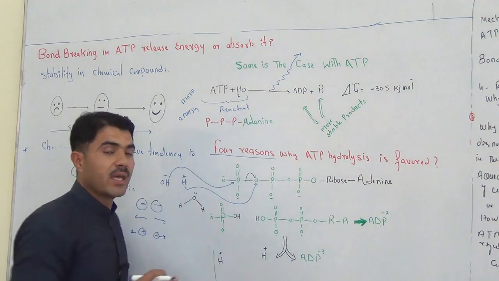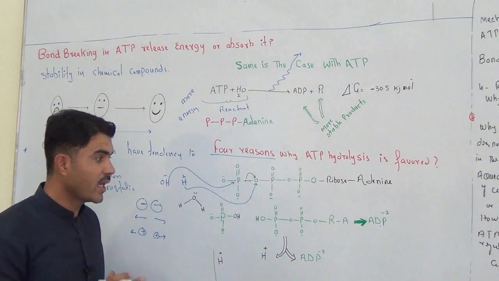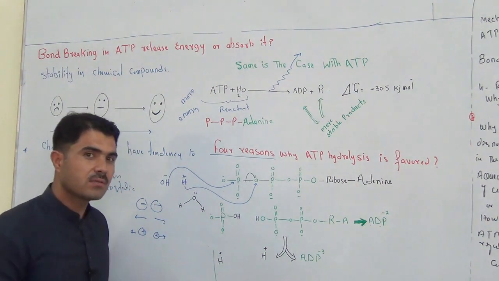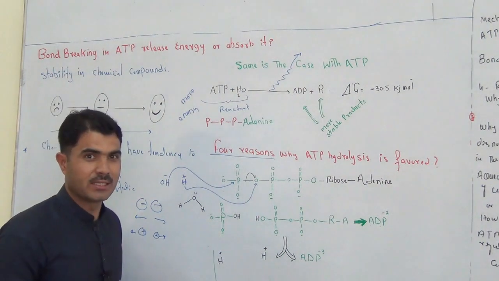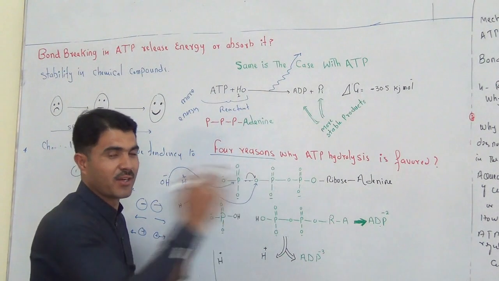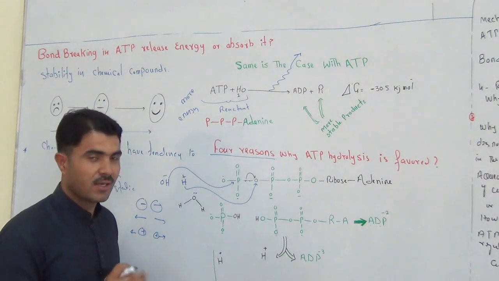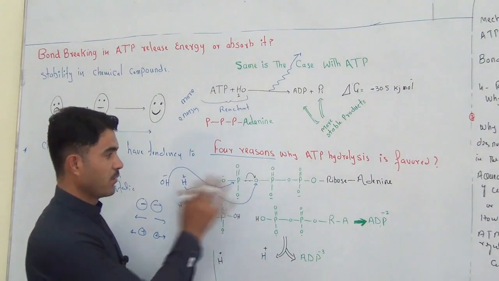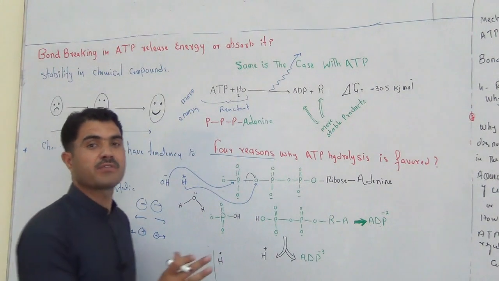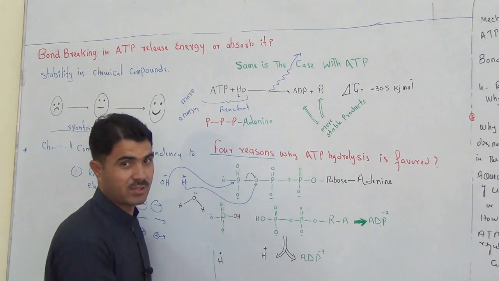As compared to the ATP, there were 4 negative charges. 4 negative charges, more repulsion. More negative charges, more repulsion, more energy. But after hydrolysis, the charges were separated. There were 4, now they got 2. Separation of charges occurs, and now we have 2 charges as compared to the above structure.